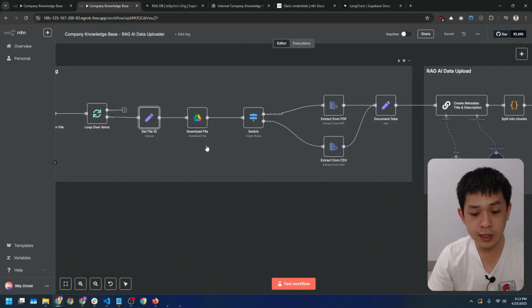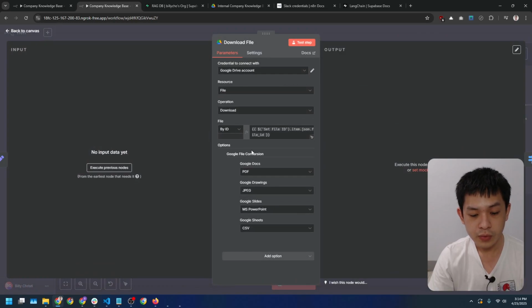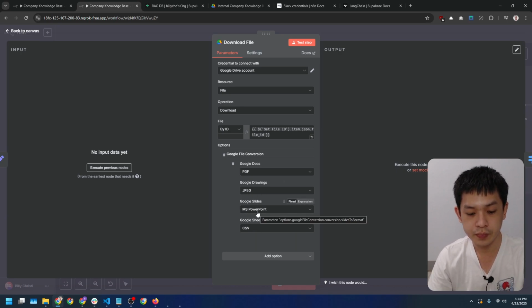Next, we use the download file node to fetch the actual file from Google Drive. Make sure the Google file conversion is enabled. We convert Google Docs to PDF and Google Sheets to CSV. Let's ignore the Google Drawings and Google Slides. We don't need them in this project.